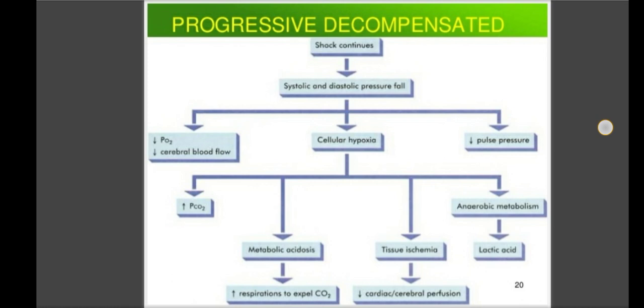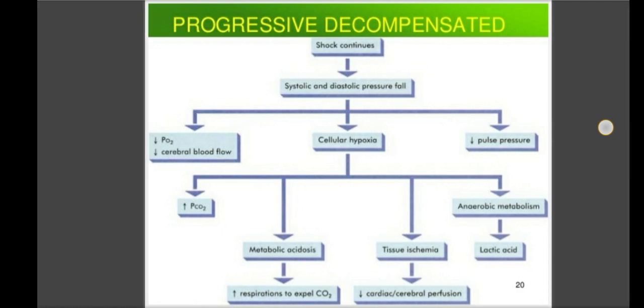So what happens at this stage? Mainly two conditions occur. The first is pulmonary hypoperfusion, which leads to adult respiratory distress syndrome, due to the decrease in oxygen supply and the increase of CO2 by the body.